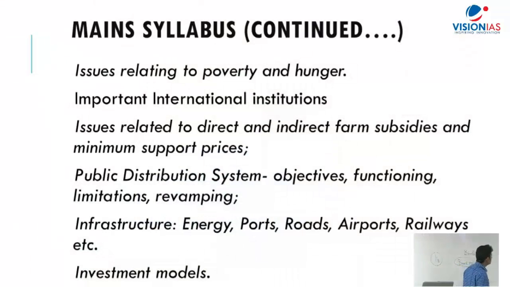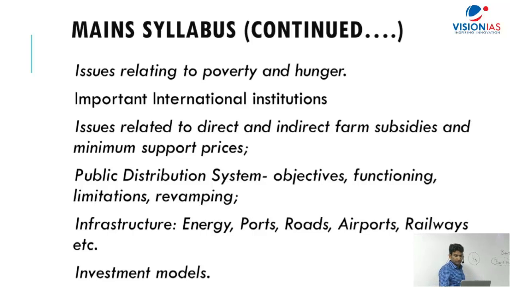Then important international institutions like WTO. Then you have World Bank, IMF, and the UN. These are the 4 things that are mainly asked by the UPSC, or you can say targeted by the UPSC. Then issues related to direct and indirect subsidies and minimum support price, again related to agriculture. Public distribution system, part of agriculture only again. Infrastructure, and then lastly the investment models. So that is the broad syllabus of the UPSC for the economics section.